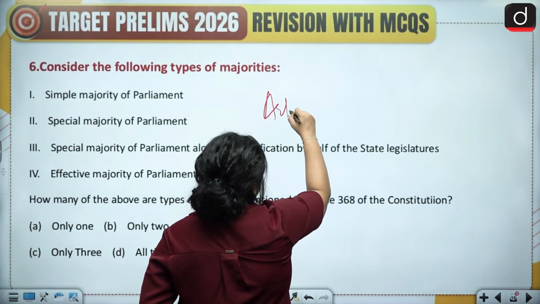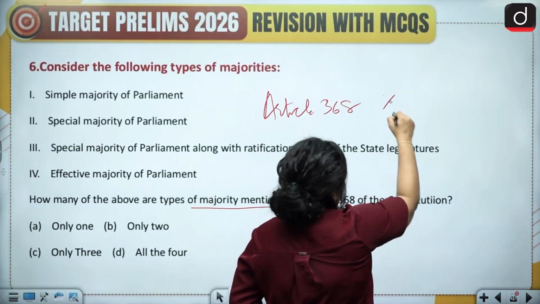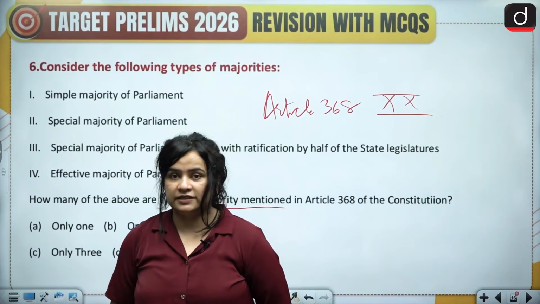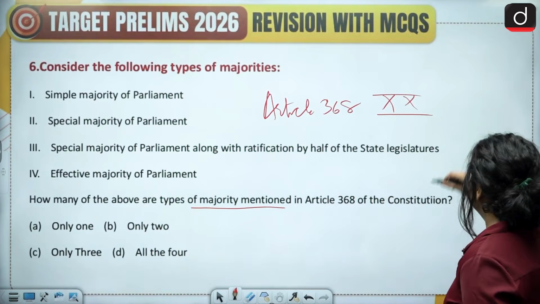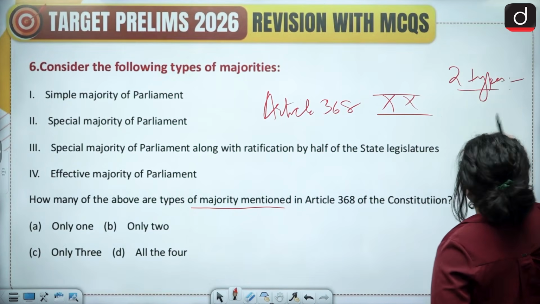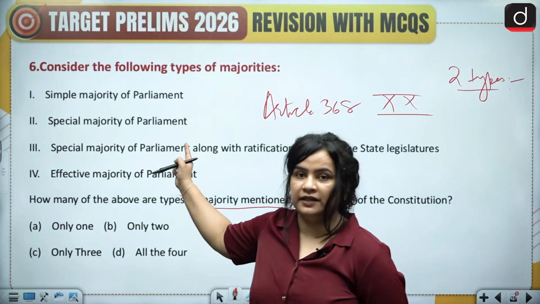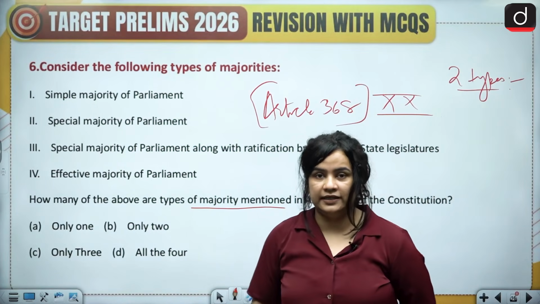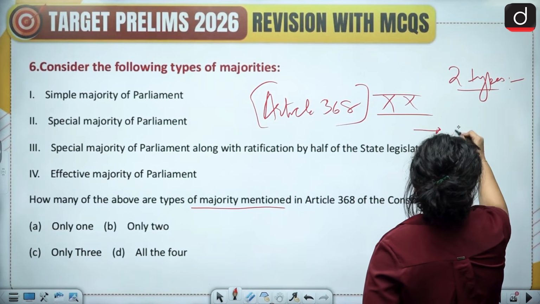So Article 368 in Part 20 of the Constitution deals with constitutional amendments, and it mentions 2 types of majority that are required for the purpose of amending the Constitution. And those 2 types of majority, as mentioned, are special majority